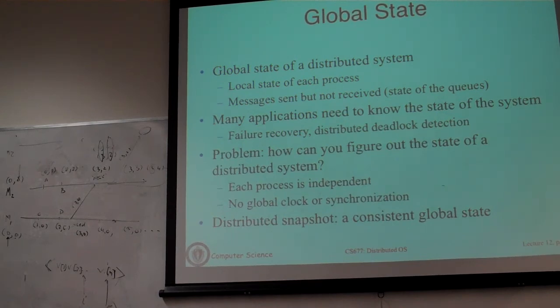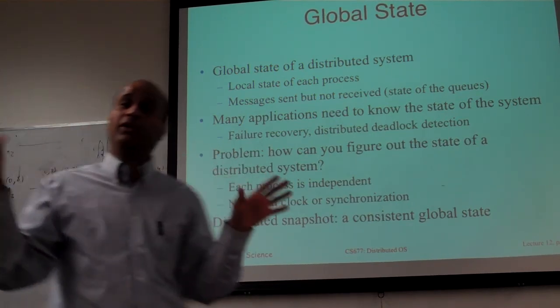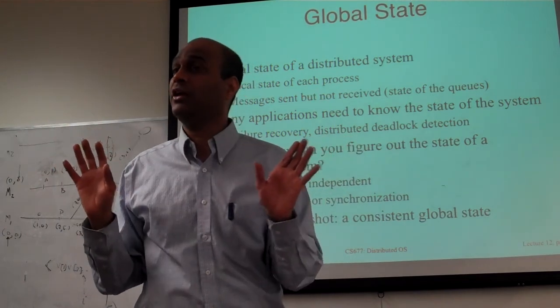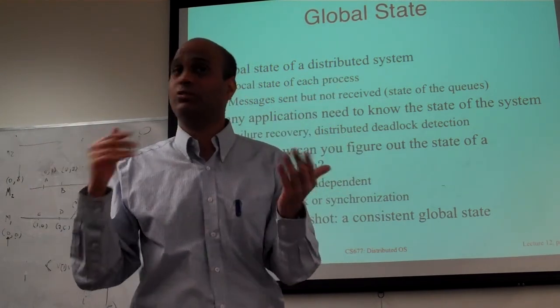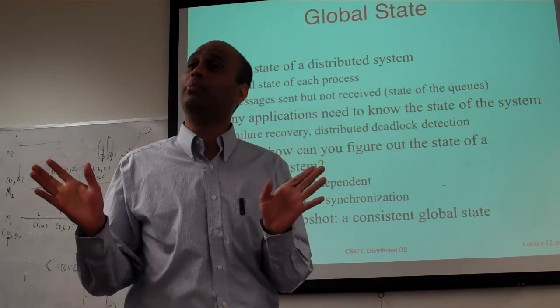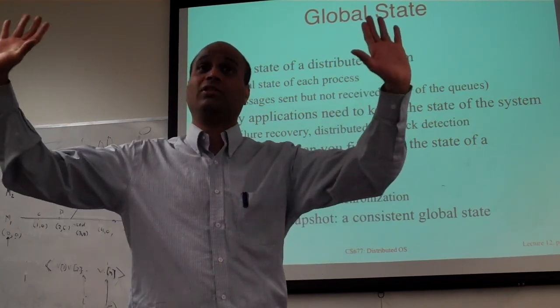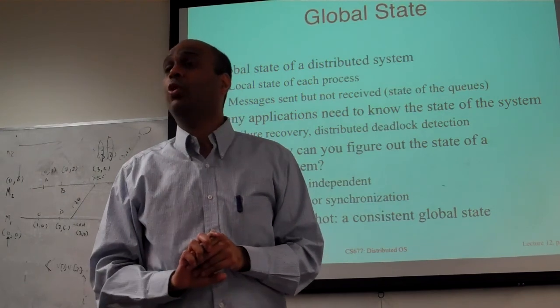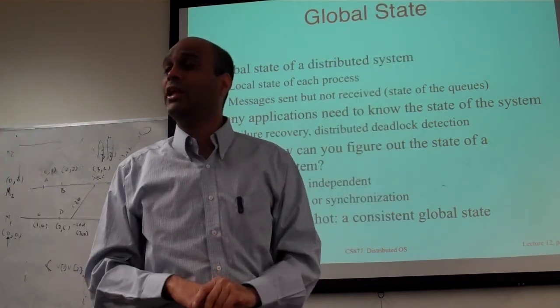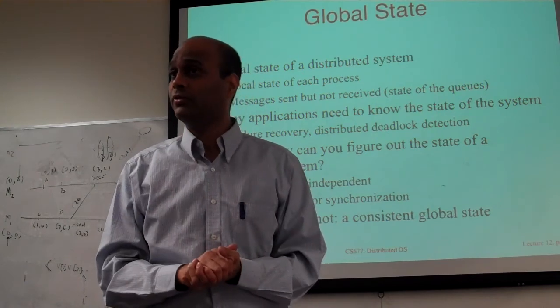And you want to do this in a way that is consistent. What does consistency mean? You will take multiple snapshots of the sky, and as I was saying, there are birds flying around, so these pictures are actually being taken at slightly different times. You want to capture the state of the sky in a consistent way. What that means is every bird that was flying when you started taking this picture should be in one snapshot.